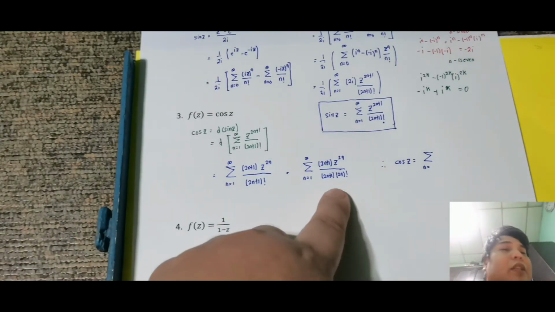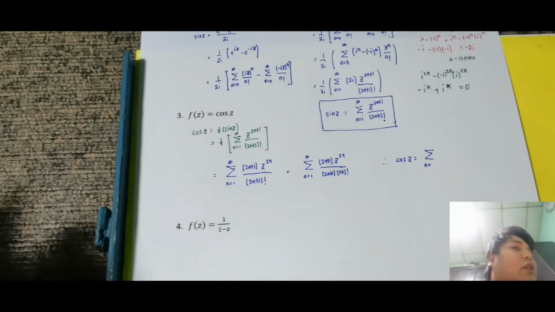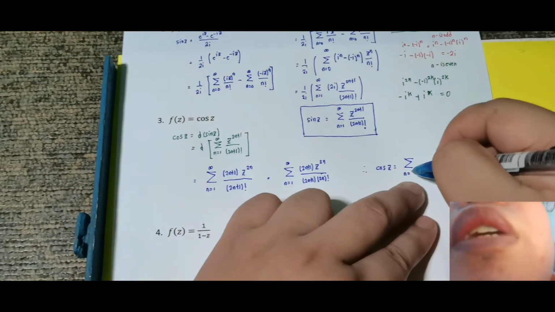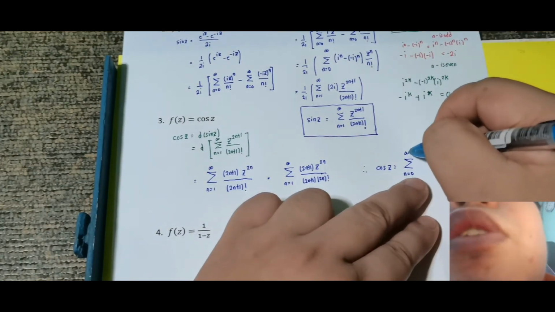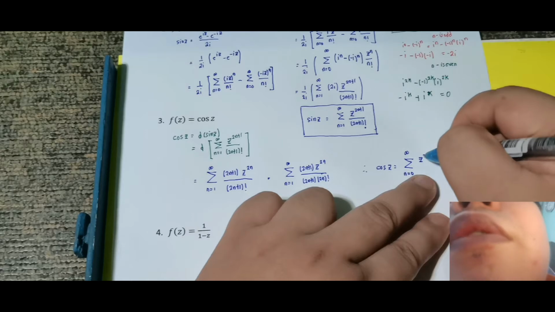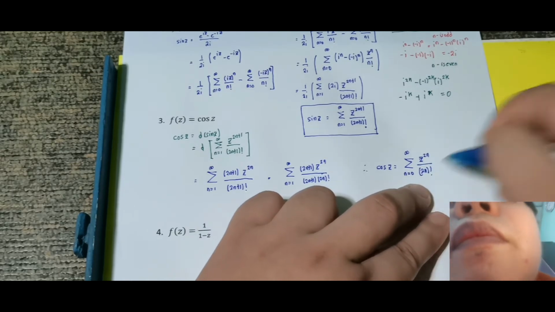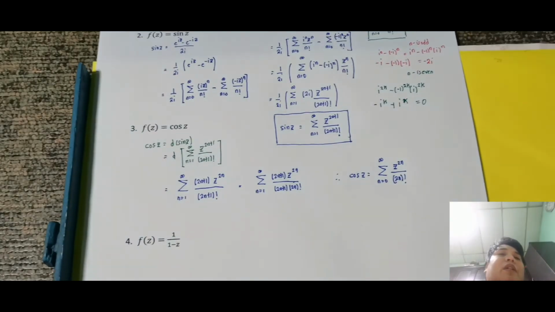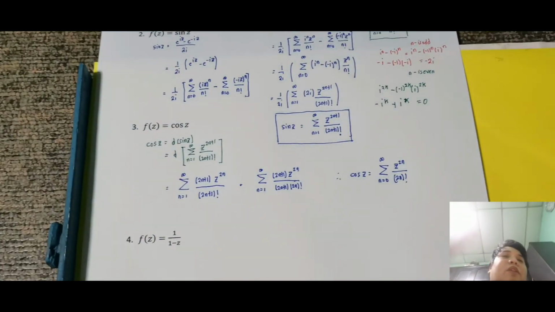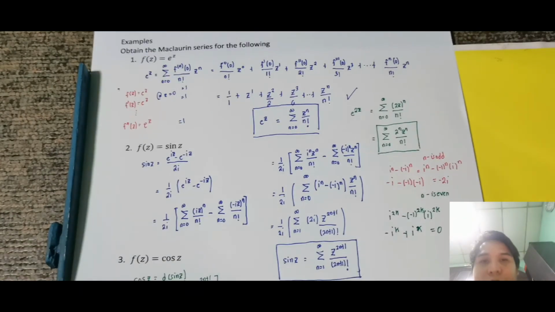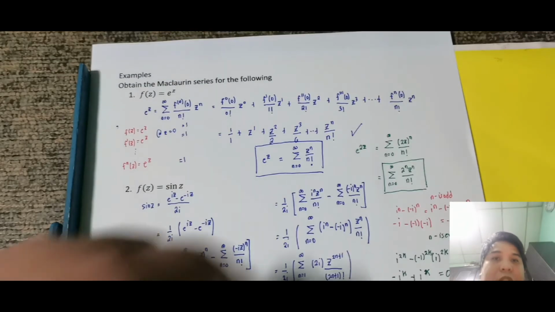dito naman napansin mo even na yung term 2n. So dito pwede natin kunin for n is equal to 0. So for n is equal to 0 up to infinity ng z raised sa 2n over 2n factorial. Okay, so tama naman sa Maclaurin series, si sine at si cosine alternating sila kay e raised to z. Okay, kasi galing lang sila kay e raised to z.